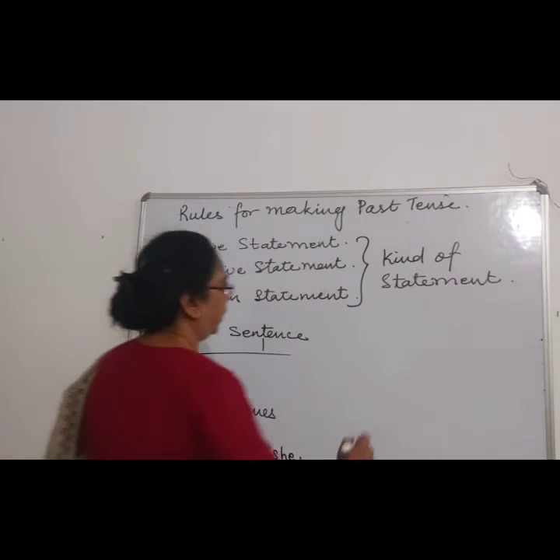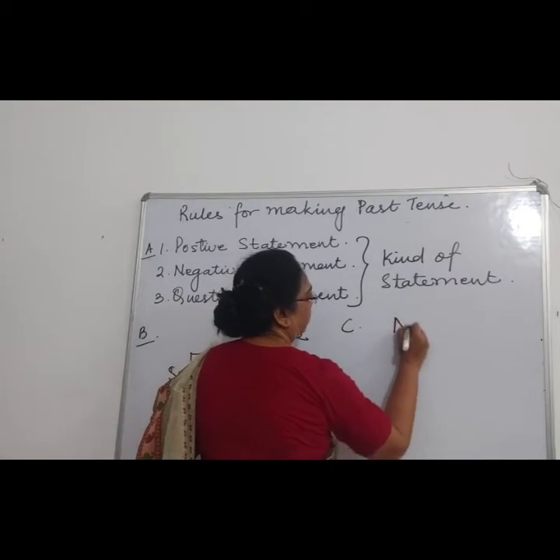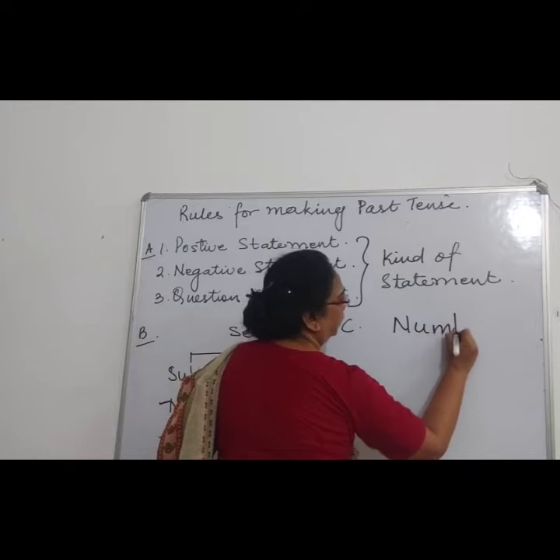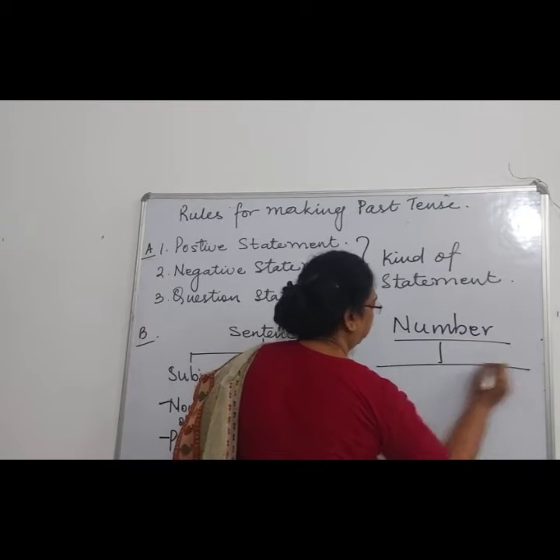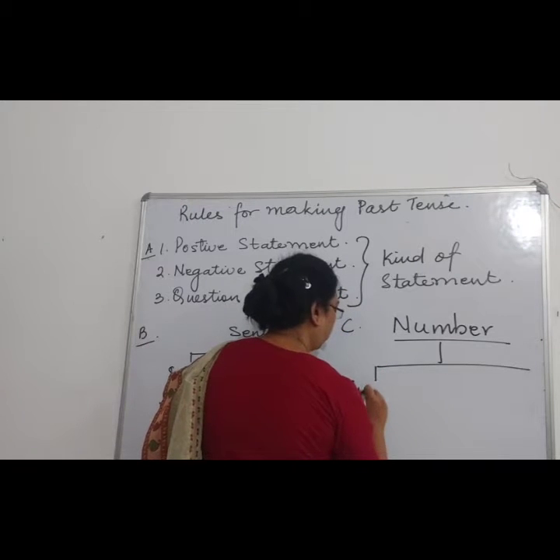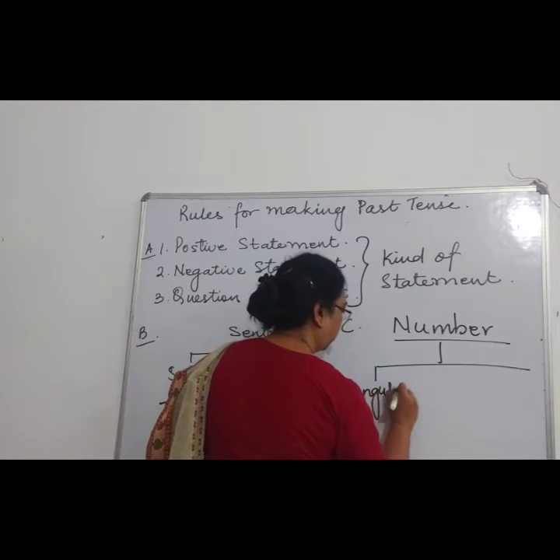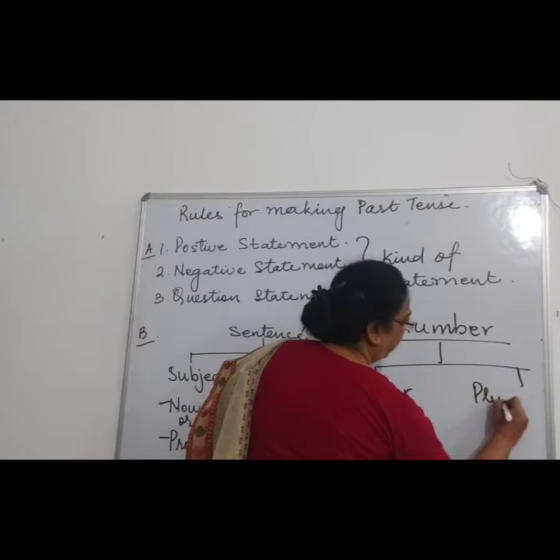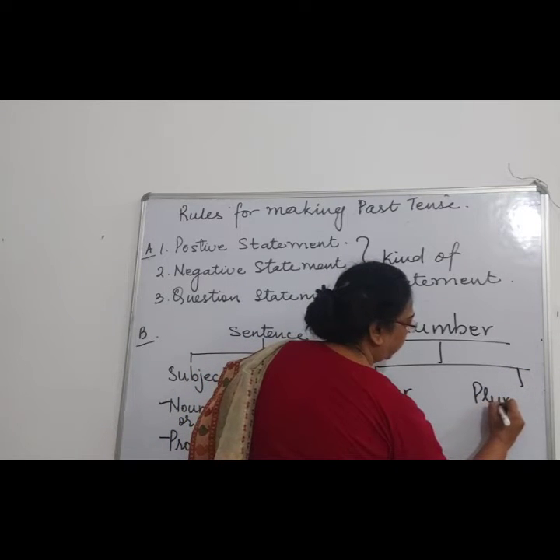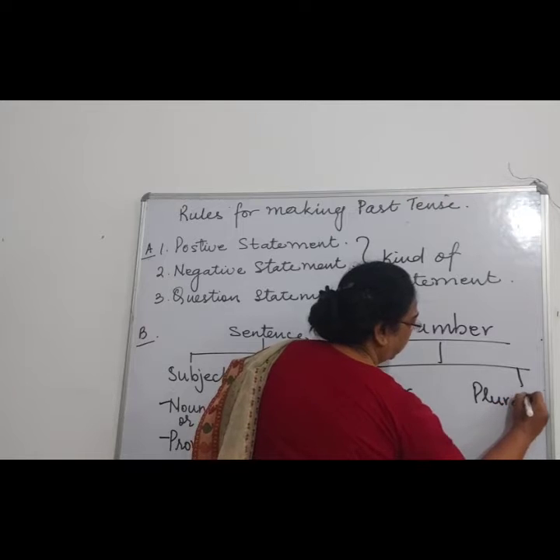Right. So next we'll focus on numbers. You know what numbers are. Generally in your younger, smaller classes, we had learned they are singular or plural.